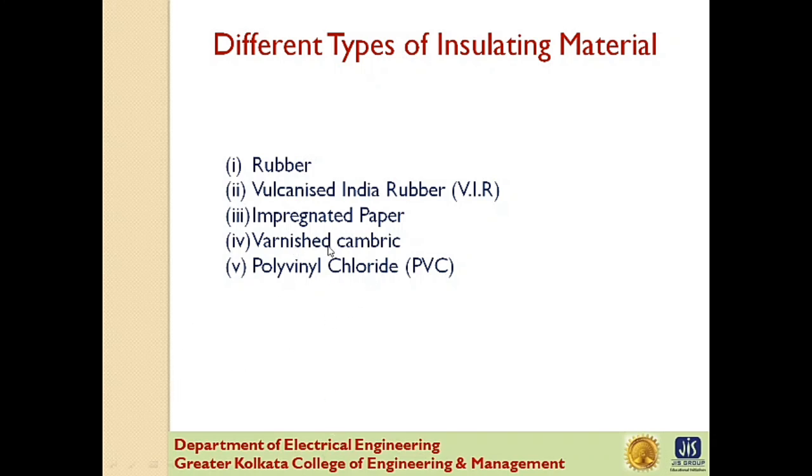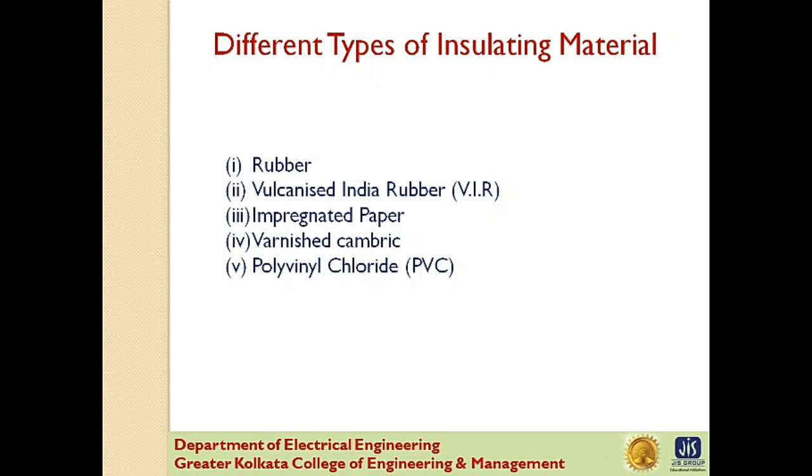Next one is varnished cambric. It is a cotton cloth impregnated and coated with varnish. This type of insulation is known as empire tape. The cambric is lapped on the conductor in the form of a tape, and its surfaces are coated with petroleum jelly compound to allow for sliding of one turn over another as the cable is bent. Now, as the varnished cambric is hygroscopic, therefore such cables are always provided with a metallic sheath. Its dielectric strength is 4 kV per mm and permittivity is between 2.5 to 3.8.